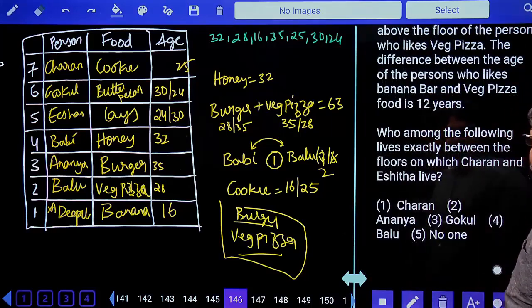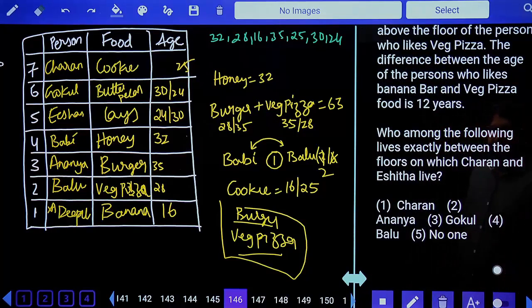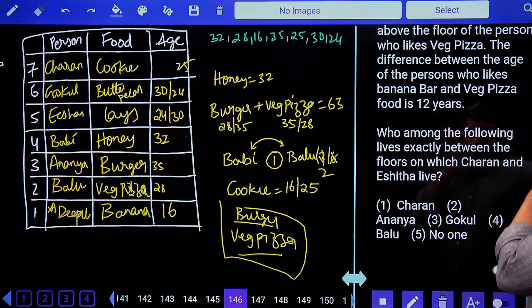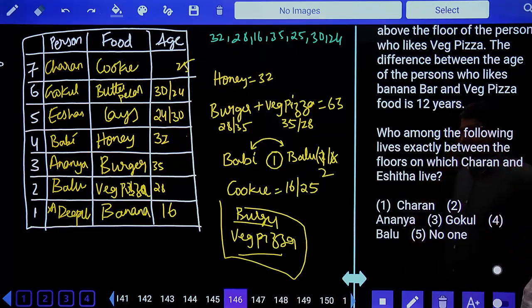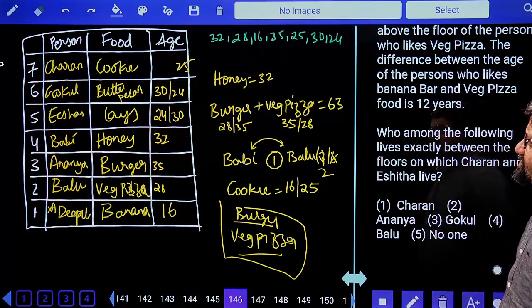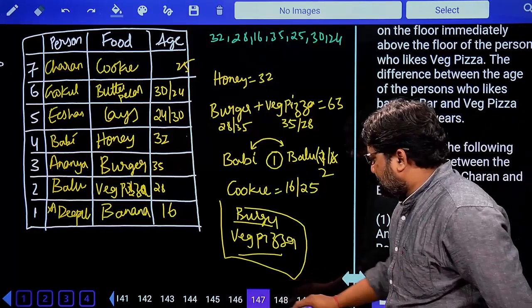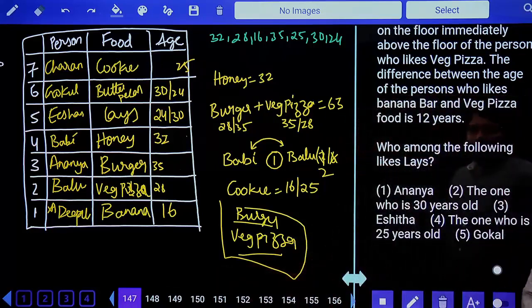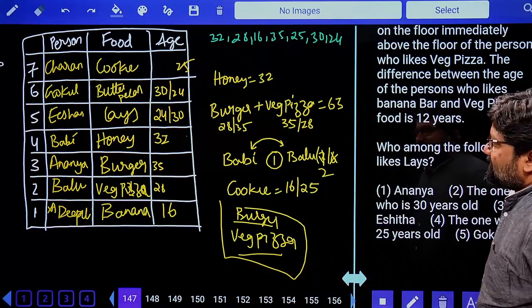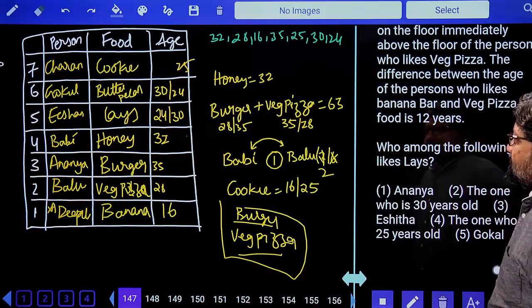Come on, what's the question? Who among the following lives exactly between the floors which Charan and Ishita live? Who is living exactly between Charan and Ishita? It is Gokul. Yes, Gokul is option 3. Next. Who among the following likes lace? Lace, Ishita.